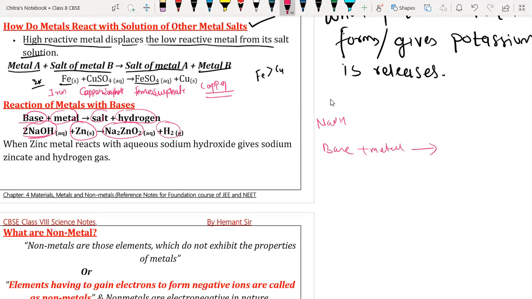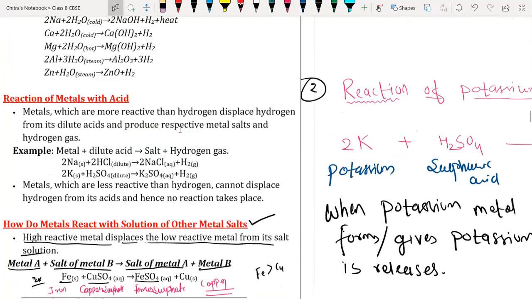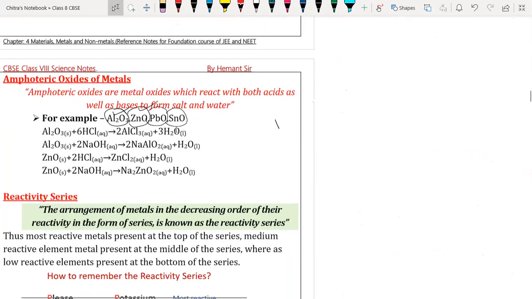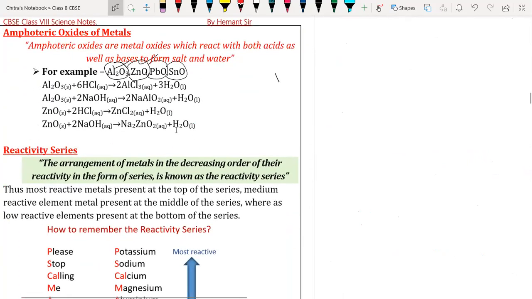That reaction we have already understood in the amphoteric oxide itself. See this reaction, only instead of ZnO we have zinc there. Otherwise the reaction is same. And there we have oxygen, that's why water is formed, and here we have only zinc, that's why hydrogen gas is formed. Okay, the reaction is same as amphoteric oxide.